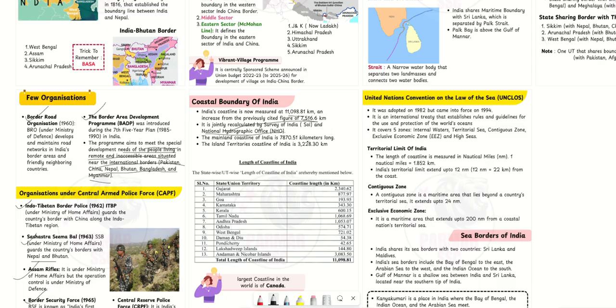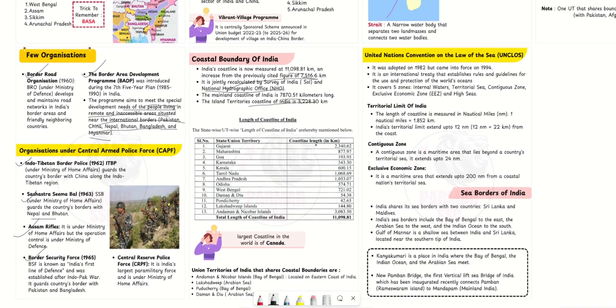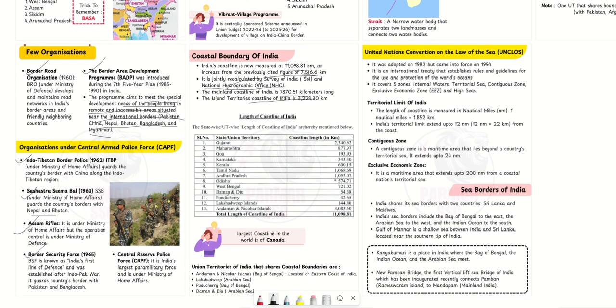The mainland coastline is about 7,870 kilometers long, and the island coastline is 3,228.30 kilometers. If we look at the states, the largest coastline is Gujarat and the smallest coastline is of Goa.